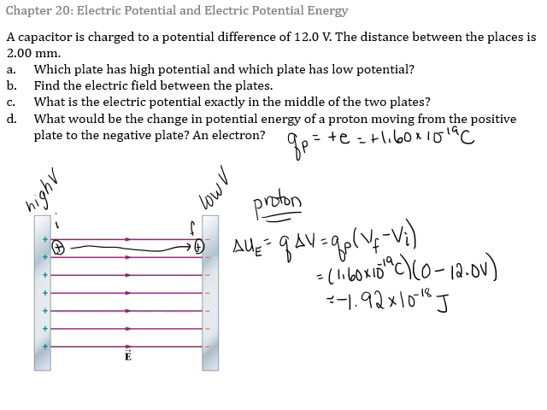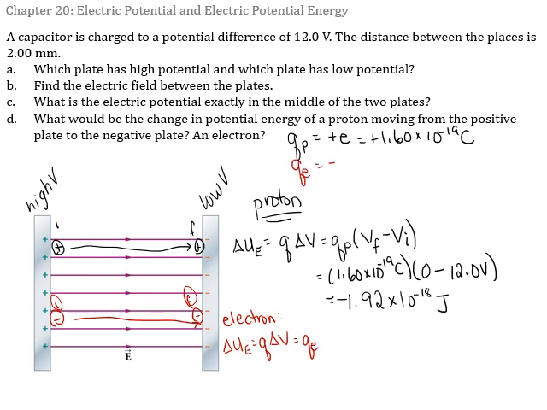Okay, what about an electron? What if it starts at the positive plate and moves to the negative plate? So exactly the same motion in the same area, but a different charge. Let's see what happens here. So when we're talking electron, same equation, delta U equals the charge times delta V. The charge we're talking about is the charge of an electron.